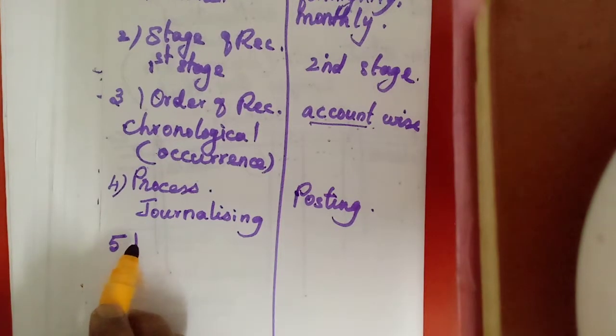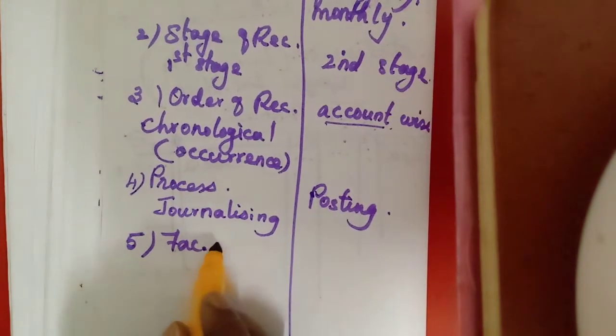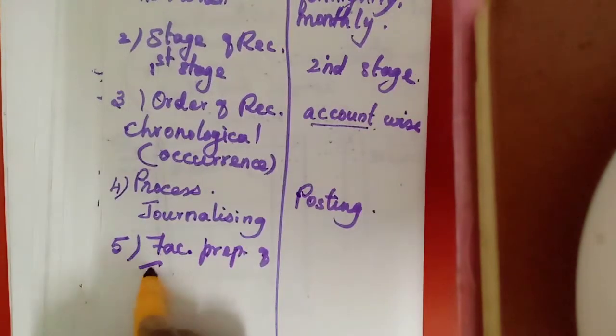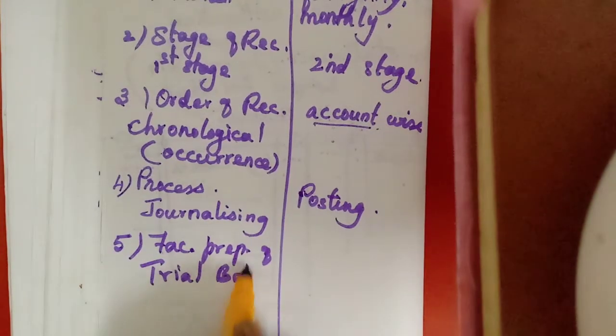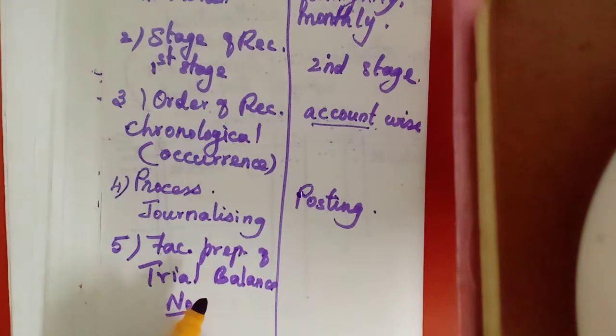Then facilitating preparation of trial balance. The next lesson is trial balance. Here the journal will not facilitate it.